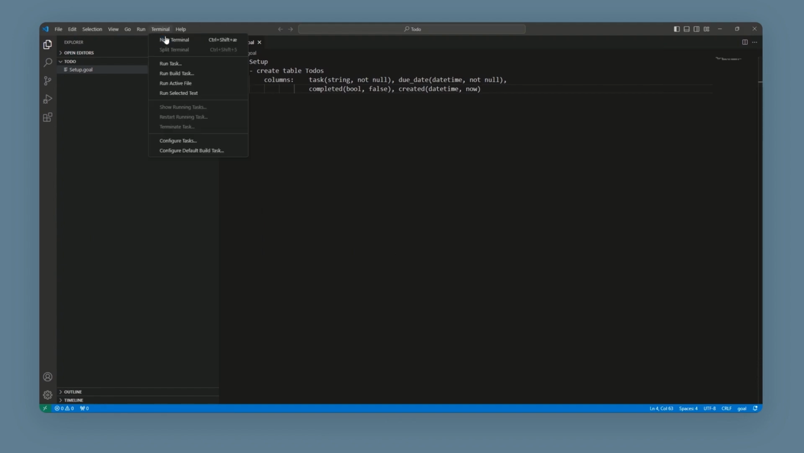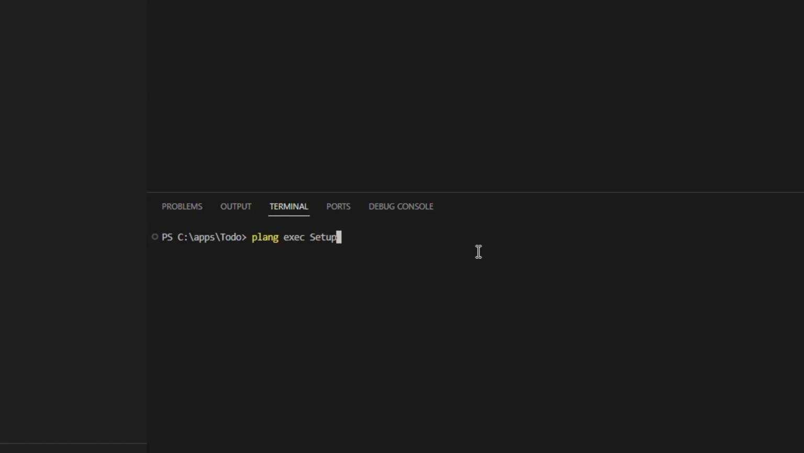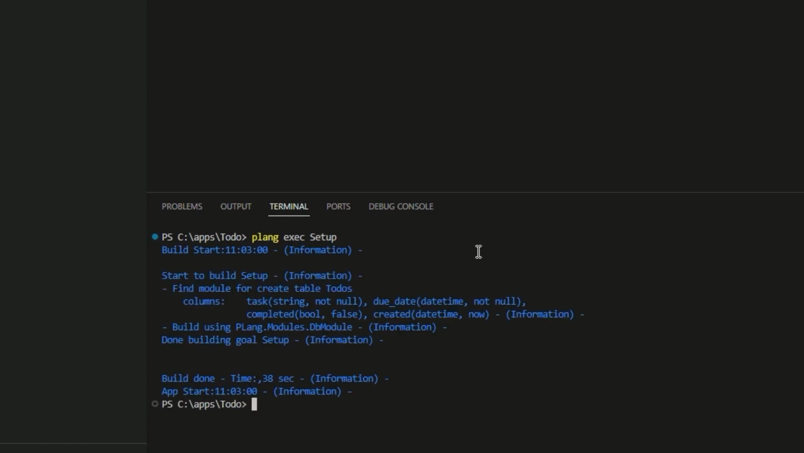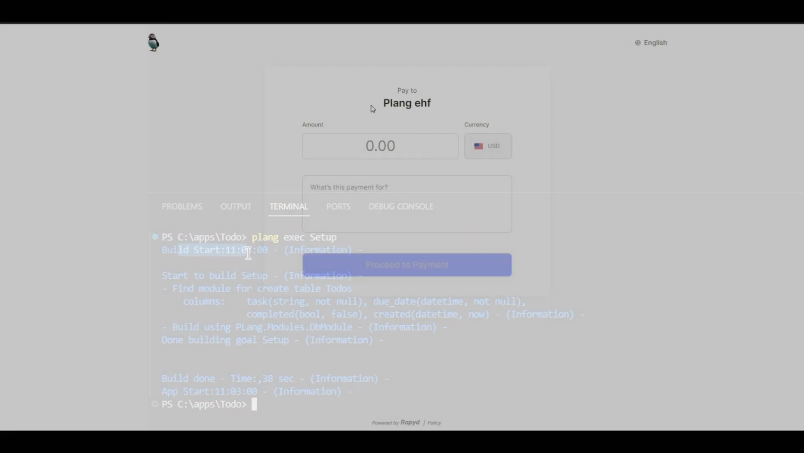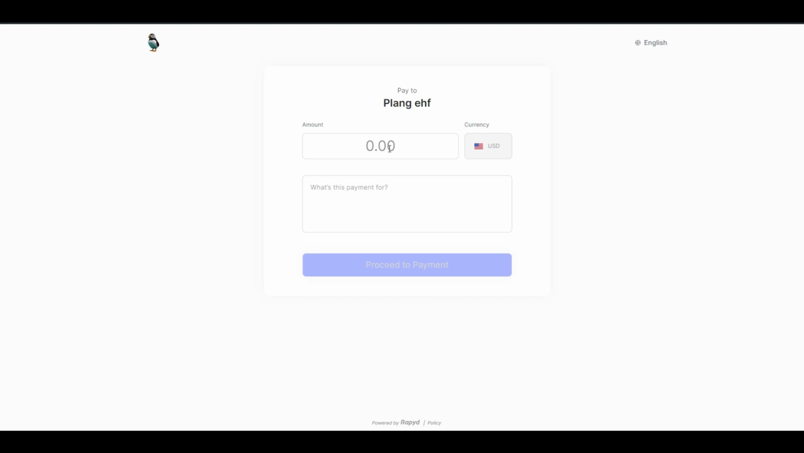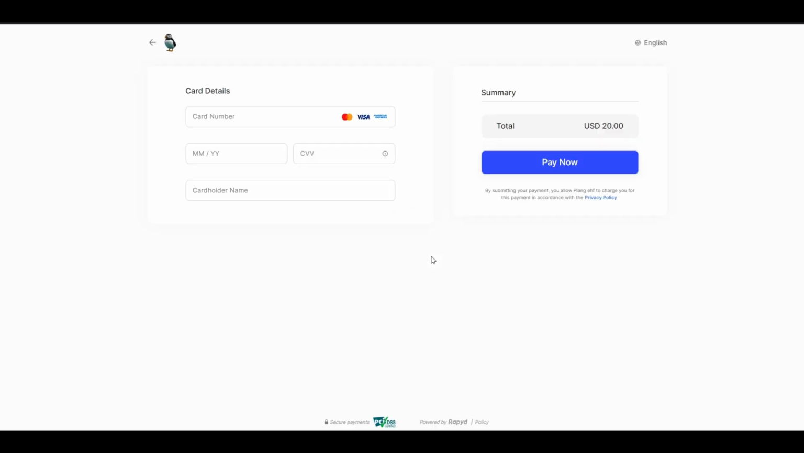Next, we want to build the code and execute it, so that our table will be created. We run Plang exec setup. If this is your first time building Plang code, you will be asked to register and pre-purchase for a dollar amount to fill up your account. The reason for this is that each build request costs money.